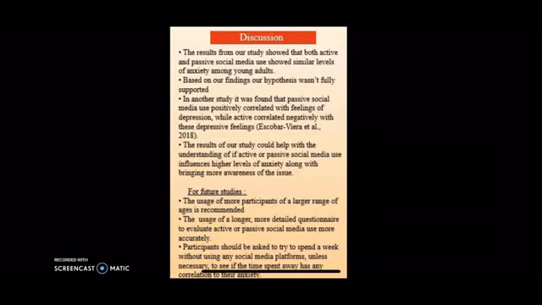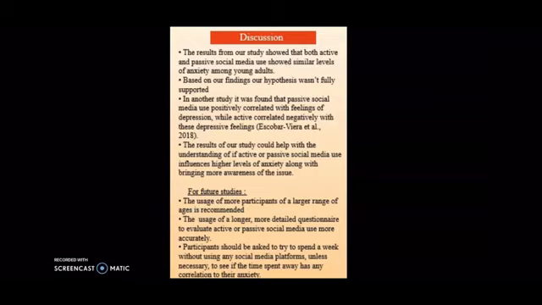Hi, my name is Madison and I will be discussing our discussion section. Our current study used similar method procedures to previous studies, such as a questionnaire, along with using a scale that measured levels and feelings of depression and anxiety. Our study produced results that were different from that of previous studies, however.